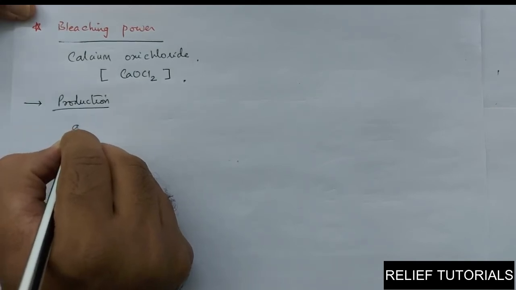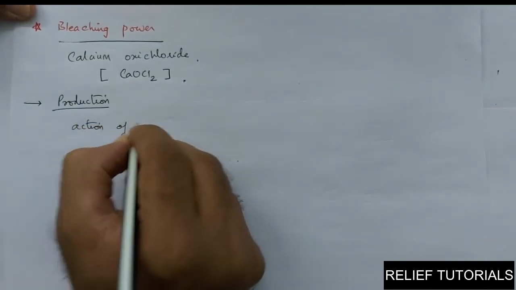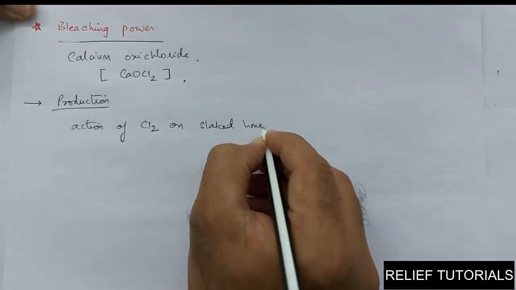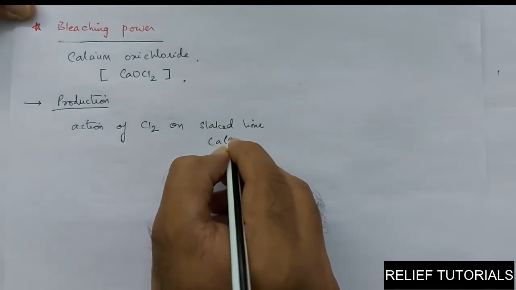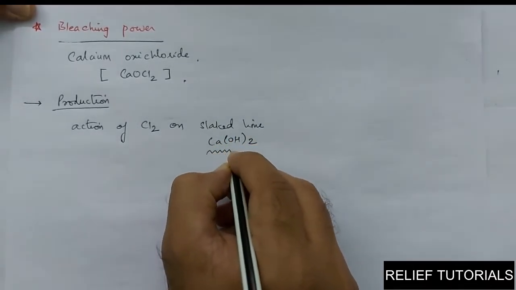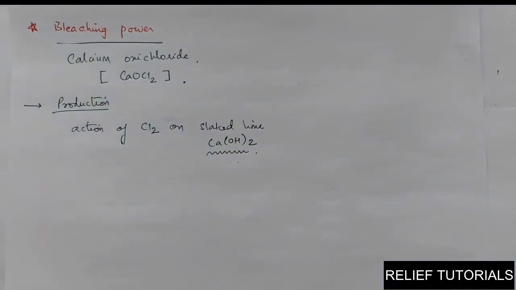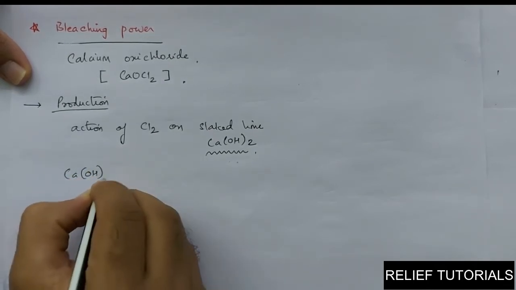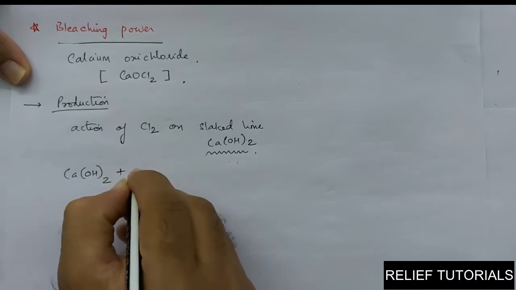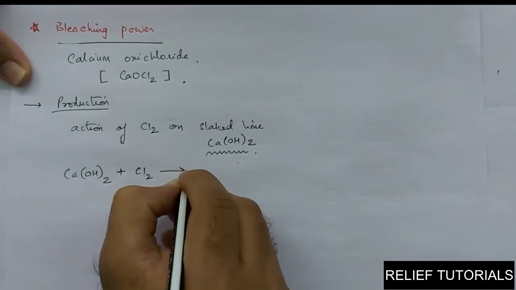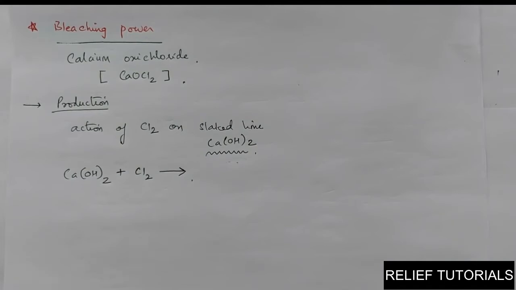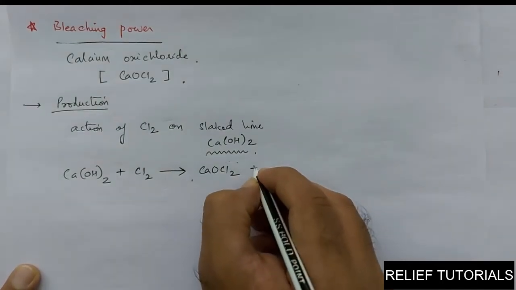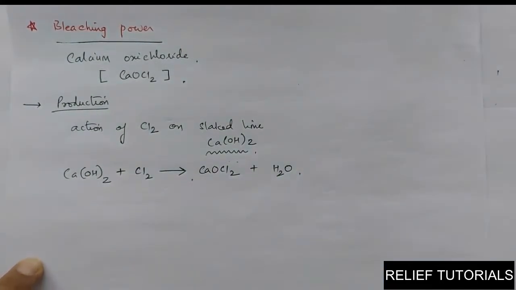It is produced by the action of chlorine on slaked lime. Slaked lime means calcium hydroxide, Ca(OH)2. When Ca(OH)2 and chlorine react, they form CaOCl2, calcium oxychloride, plus water.